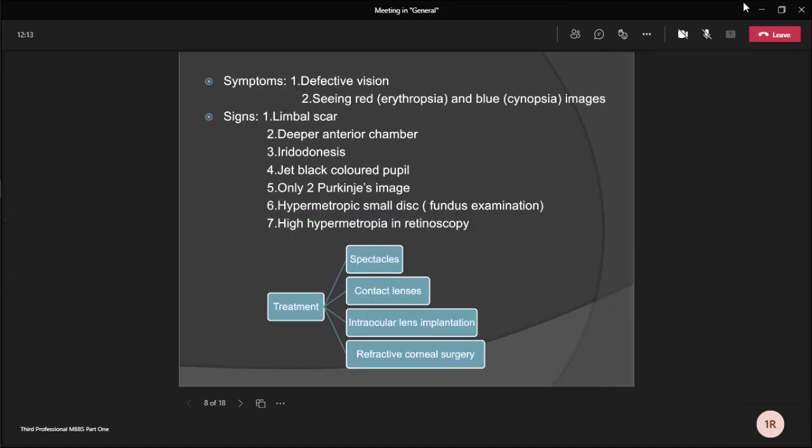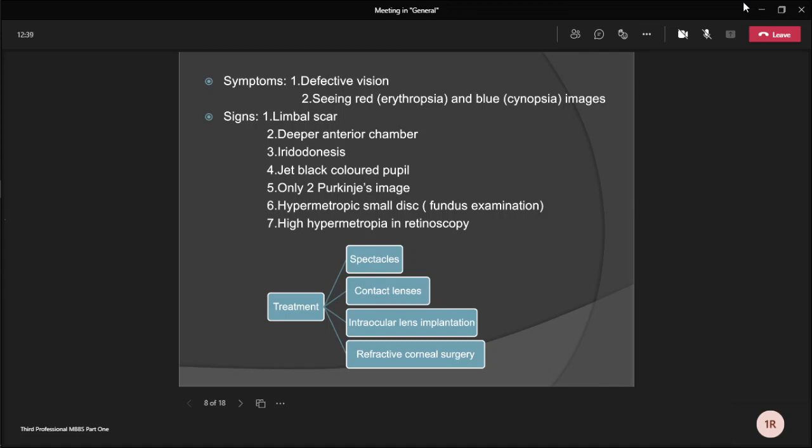Clinical features, symptoms: patients have defective vision. There is marked defective vision for both far vision and near vision due to high hypermetropia and absence of accommodation. Patients may complain of erythropsia and cyanopsia as there is excessive entry of ultraviolet and infrared in the absence of the crystalline lens.